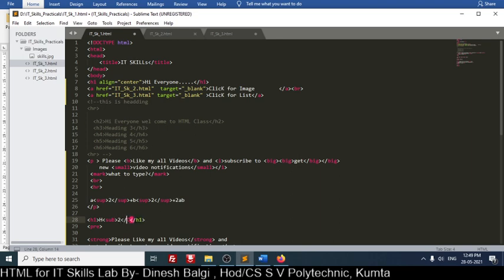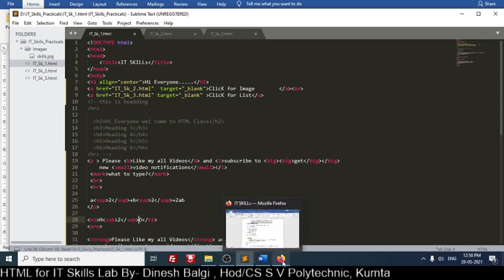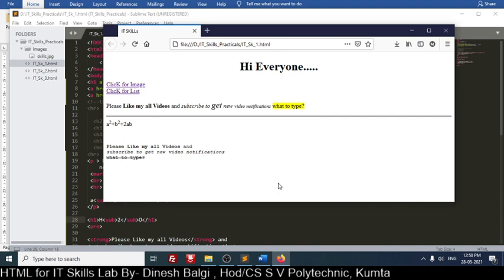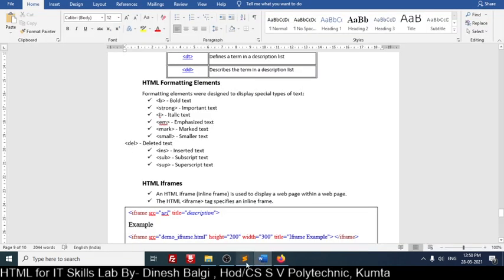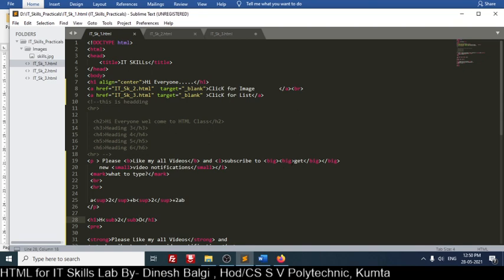I don't know why it did not come automatically. And anyhow, just to see here, I have saved the file, refresh, see H2O, like that you can do. Even this one I will make larger so that you can get a better idea or clear visibility.